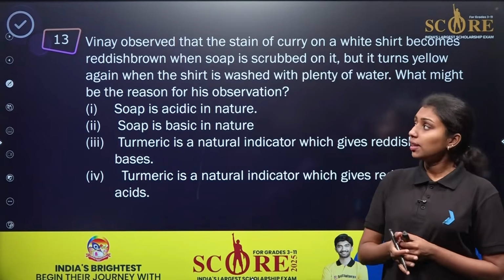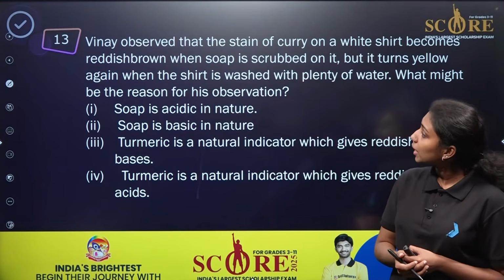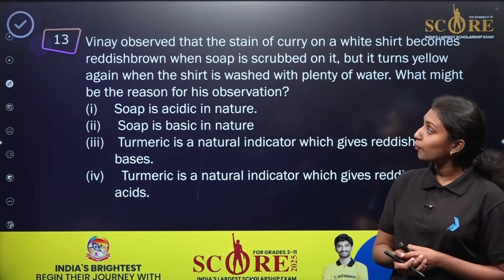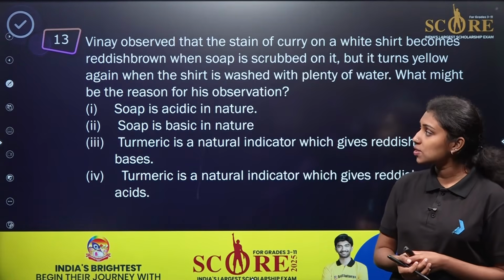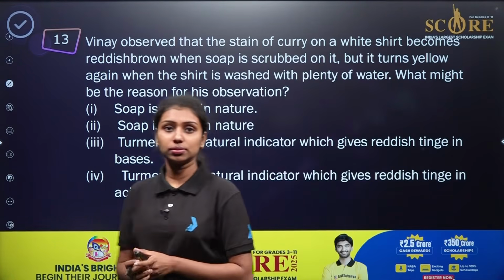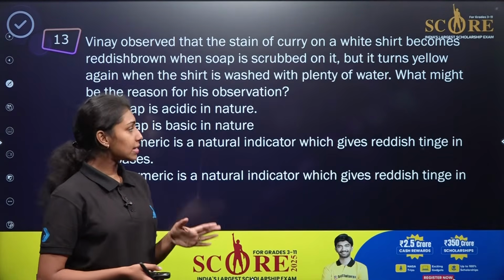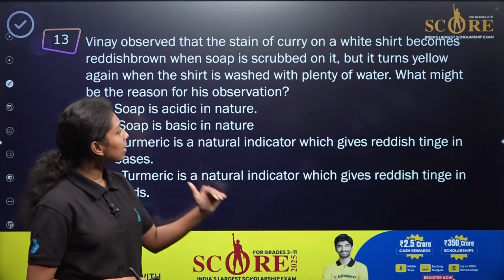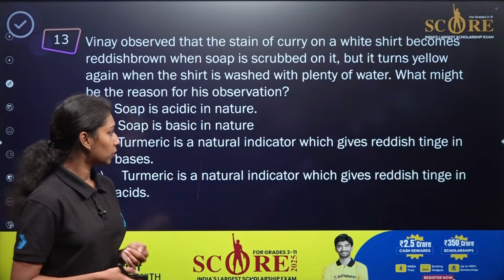Here is our next question. Vinay observed that the stain of curry on a white shirt becomes reddish brown when soap is scrubbed on it, but it turns yellow again when the shirt is washed with plenty of water. What might be the reason for this observation? The question feels a little bit lengthy, but it is completely based on acid, base and salt. We have already studied the natural indicators, right? So here turmeric will act as a natural indicator. So what will be the correct answer for this question?